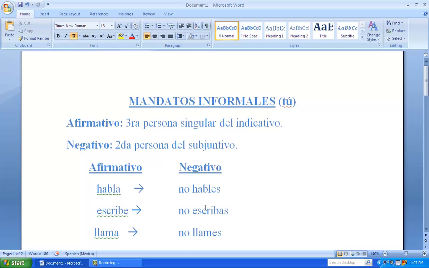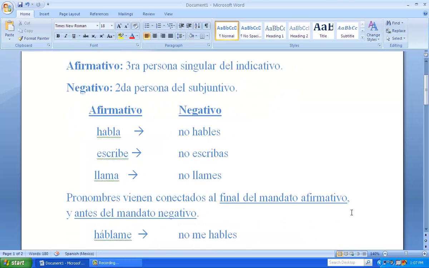So the negative forms all use the subjunctive. So habla, no hables. Talk, don't talk. No hables, no escribas, don't write. No llames, don't call. So the negative forms are all the subjunctive. They get the opposite endings, and they all get an S on the end.